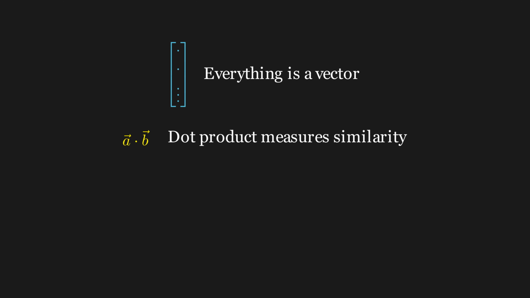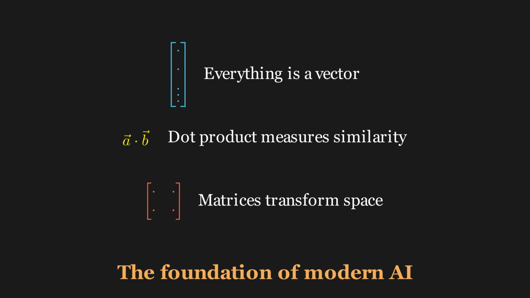Let's step back and see what we've built. Everything is a vector. Images, words, people, all represented as lists of numbers. The dot product measures similarity, how much 2 things point in the same direction. And matrices are transformations, machines that reshape space itself. These 3 ideas are the foundation of every modern AI system.